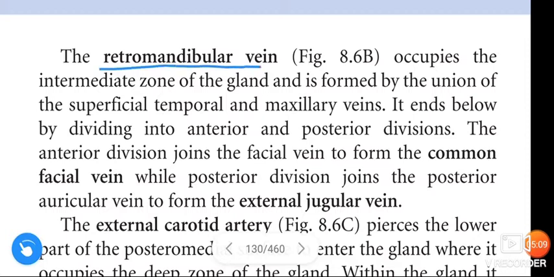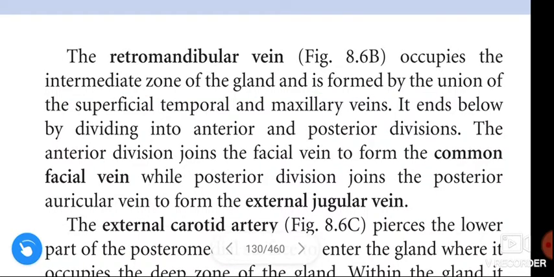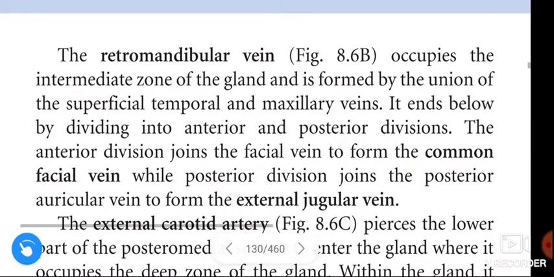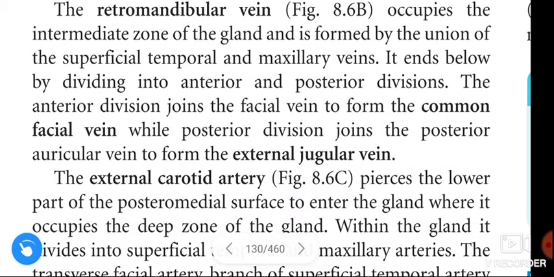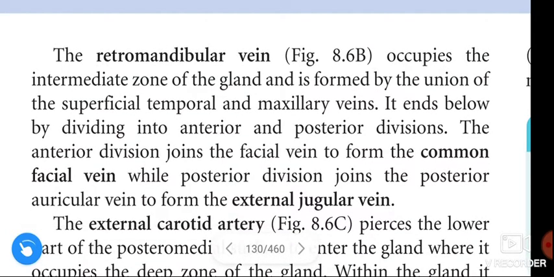Next, retromandibular vein. The retromandibular vein occupies the intermediate zone of the gland and is formed by the union of superficial temporal and maxillary veins. It ends below by dividing into anterior and posterior divisions. The anterior division joins with the facial vein to form the common facial vein, while the posterior division joins the posterior auricular vein to form the external jugular vein. Okay, this is about the retromandibular vein.